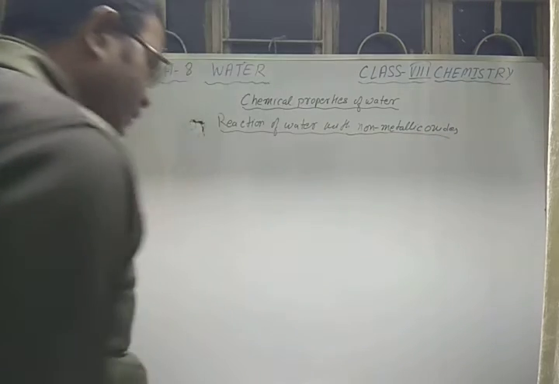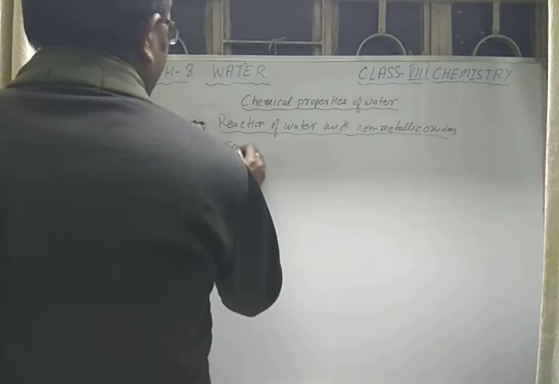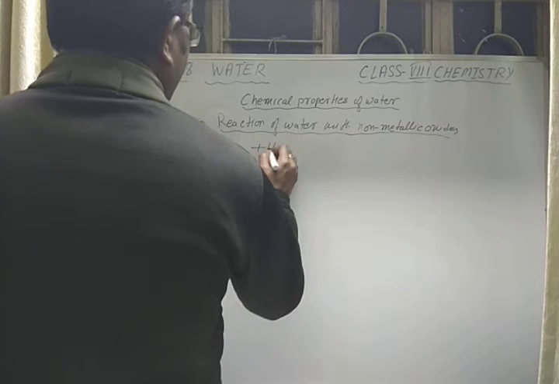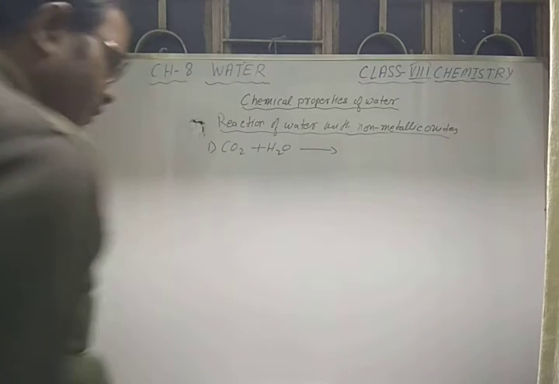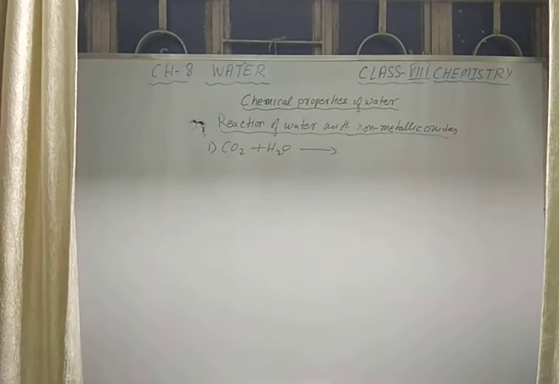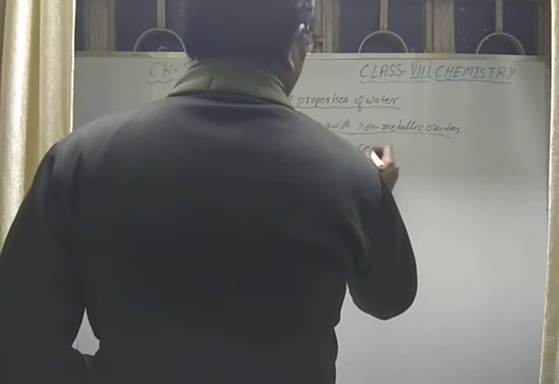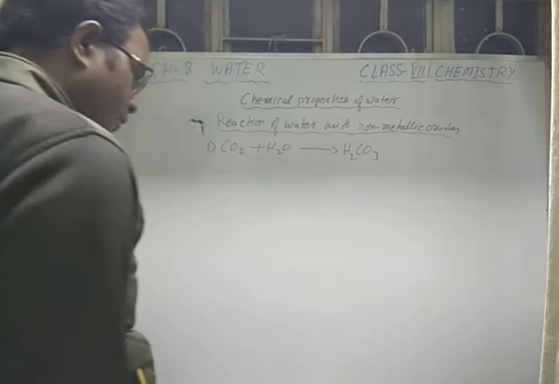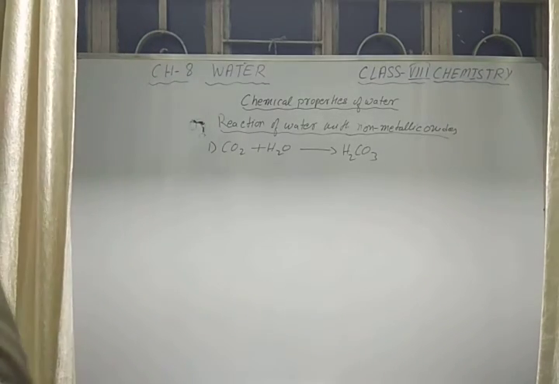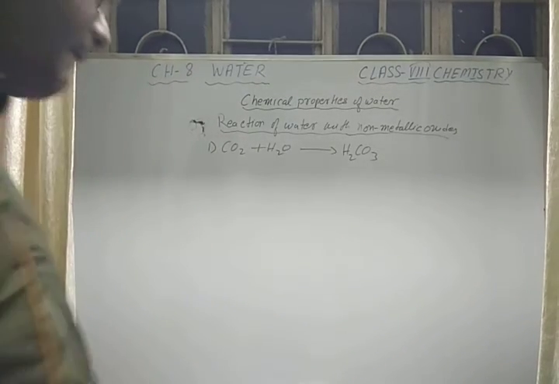Any non-metallic oxide like carbon dioxide. First is carbon dioxide. When carbon dioxide reacts with water at high pressure, it gives you fizziness, that is soda water or carbonic acid, H2CO3. It is called carbonic acid, which is used on a large scale in making cold drinks or soft drinks.